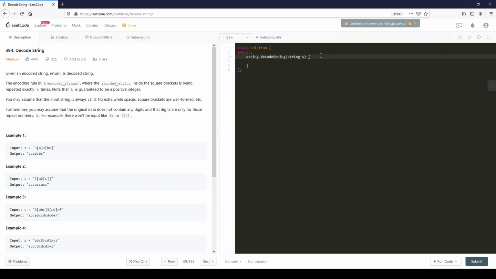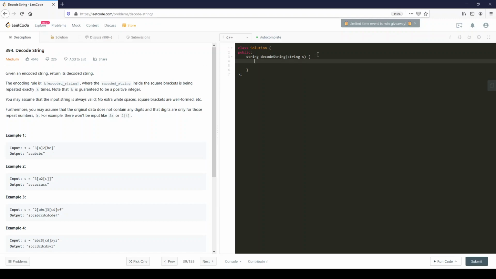Now, in an interview setting, you won't necessarily be able to decipher this the first time you see it, but if you study this, you'll realize, well, it's not that hard as long as I think about a couple of concepts. For example, what are we really looking at as we iterate through the string? We're looking at what happens if we have a number, what happens if we have an opening bracket, what happens if we have a letter, and what happens if we have a closing bracket. Those are 4 cases. So let's see how we could go about that.